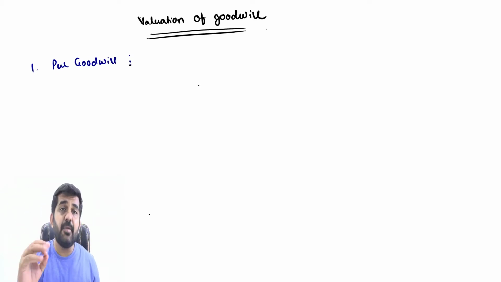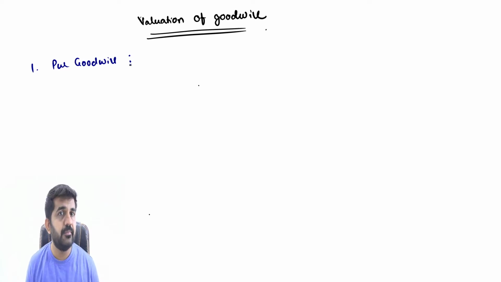Say I am running my classes in the name of Lakshya Academy. Now Lakshya Academy is not a very reputed name in our business, all over India. And I want to establish my presence all over India.